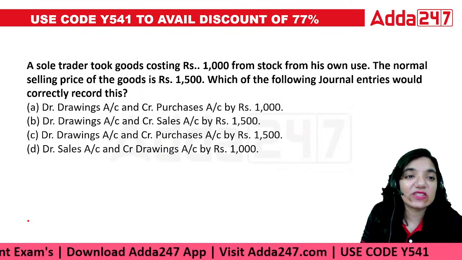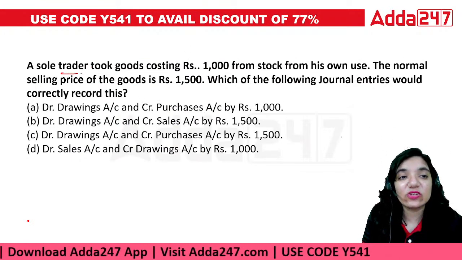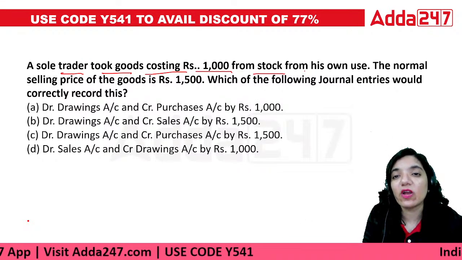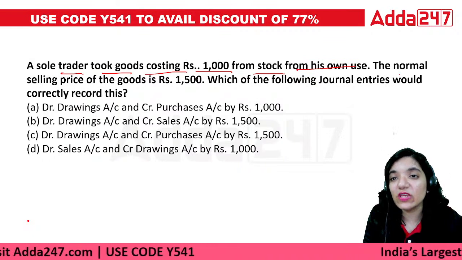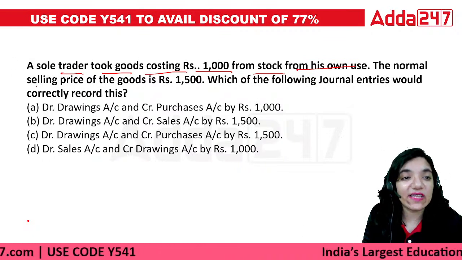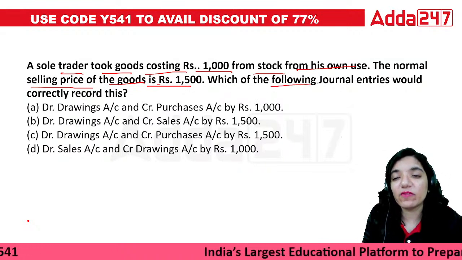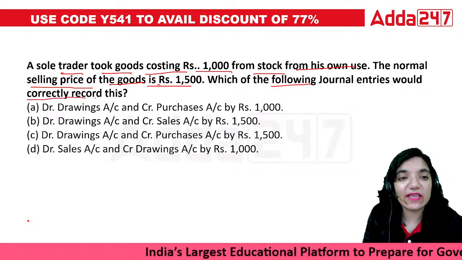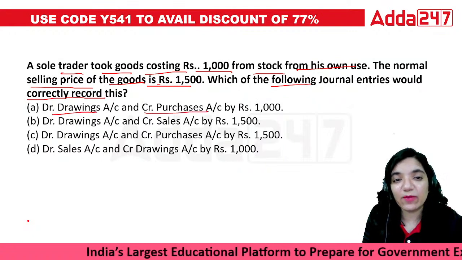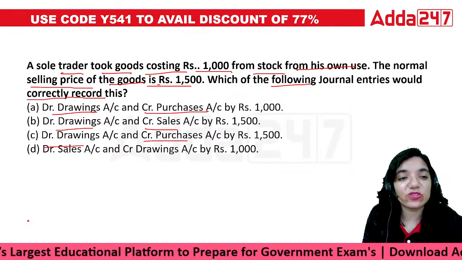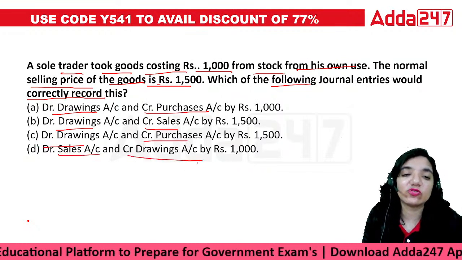Next question. A sole trader took goods costing rupees 1000 from the stock for his own use. The normal selling price of the goods is 1500. Which of the following journal entries would correctly record this? Drawings and purchases, drawings and credit for sales, drawings to purchases, or sales and drawings.